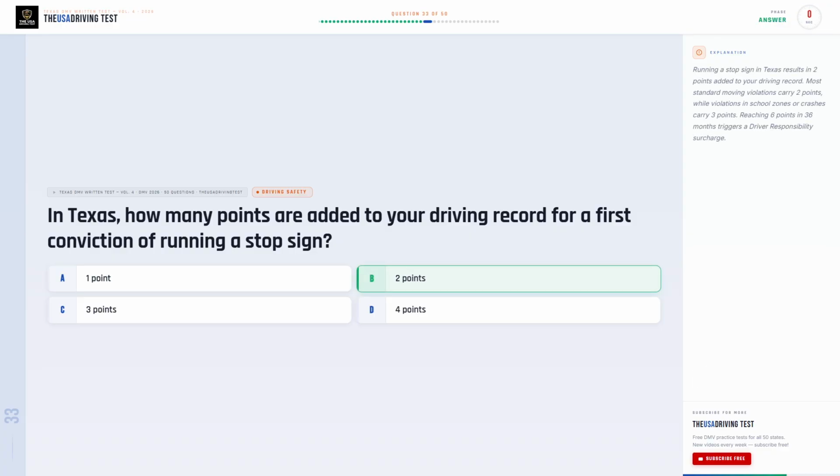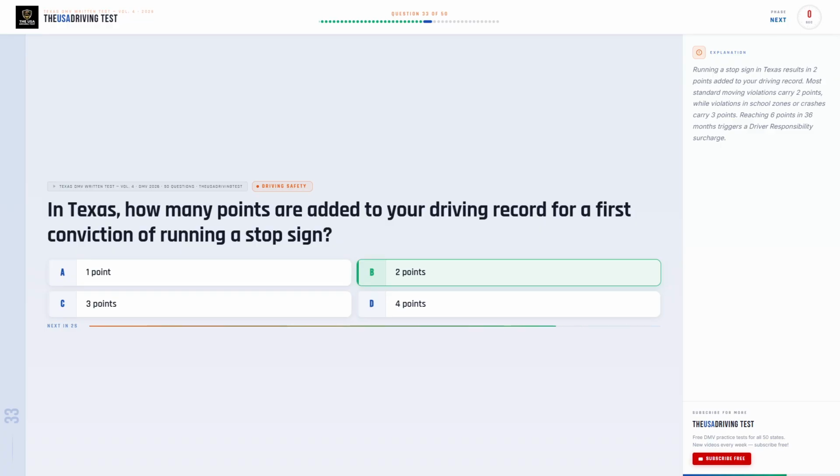The correct answer is B, 2 points. Running a stop sign in Texas results in 2 points added to your driving record. Most standard moving violations carry 2 points, while violations in school zones or crashes carry 3 points. Reaching 6 points in 36 months triggers a driver responsibility surcharge.